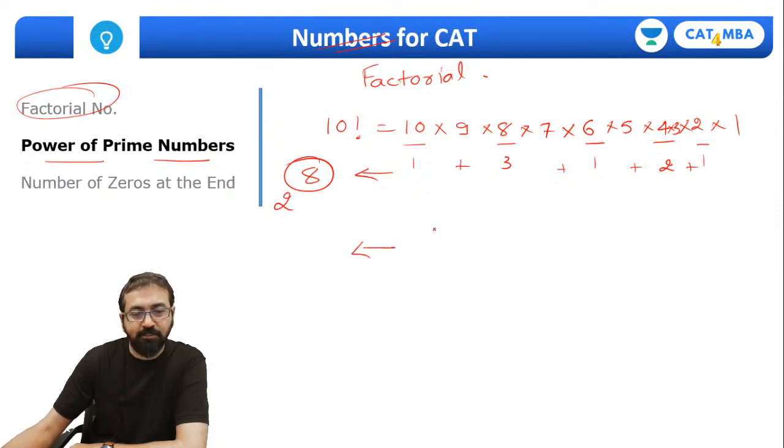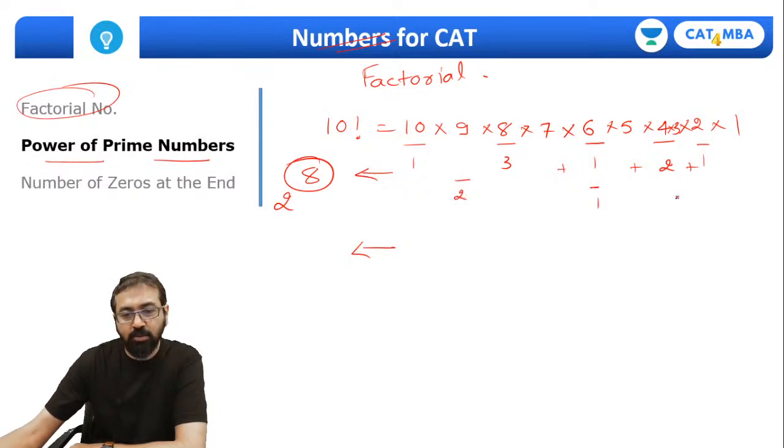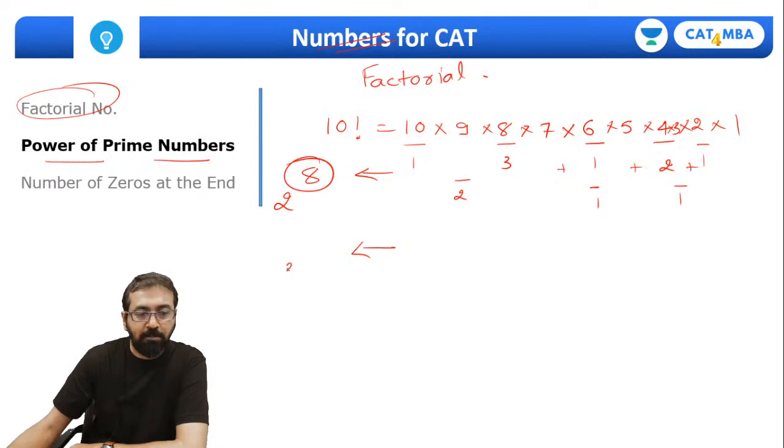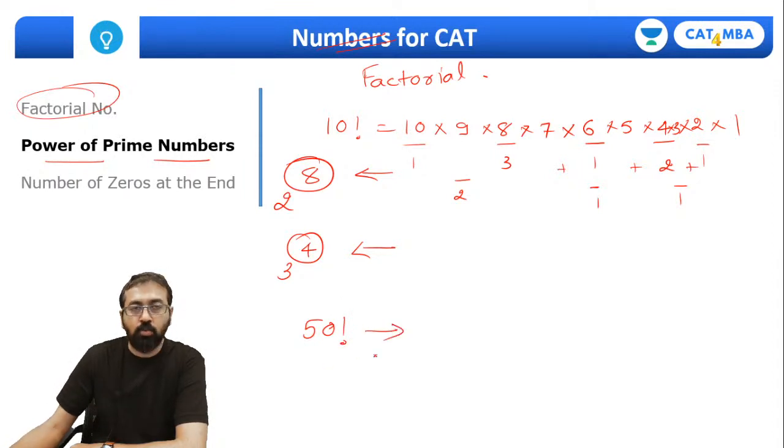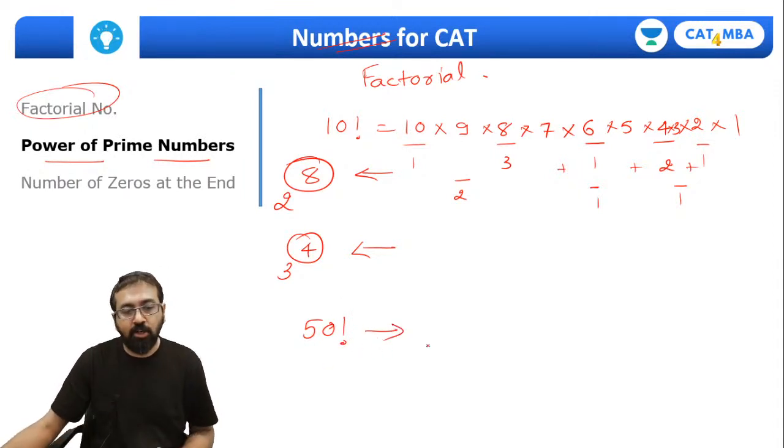Same way, what is the number of 3's? There is 1 three, there are 2 threes over here, then there is 1 three over here, and there is 1 three over here. So the power of 3 is 4. But if I ask you what is the number of 2's in 50 factorial, or what is the power of 3 in 50 factorial, how can we do it? This method won't work.